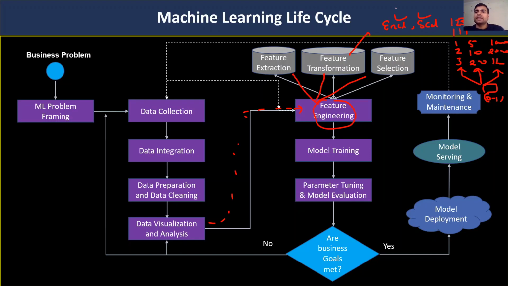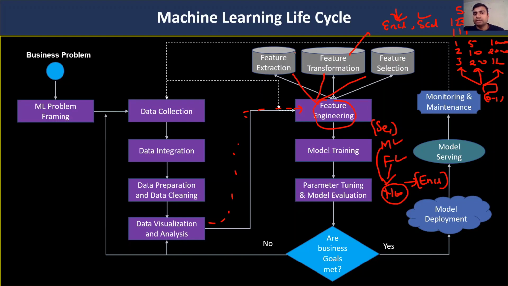Then after that, encoding. Encoding means that we have some text data or categorical column. For example, we have one column with male, female. We cannot feed this data into our machine learning system, so we have to convert this data into a numeric format. For that we will use some encoding. Here we will convert all the categorical columns into numerical columns.